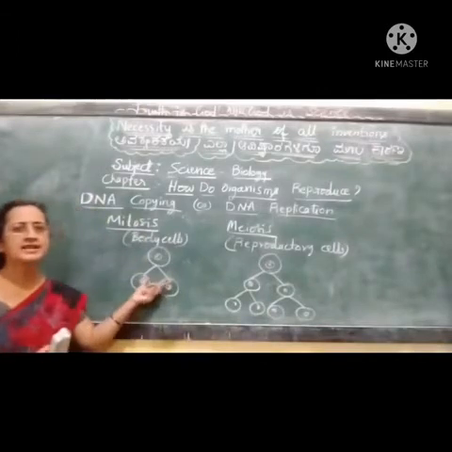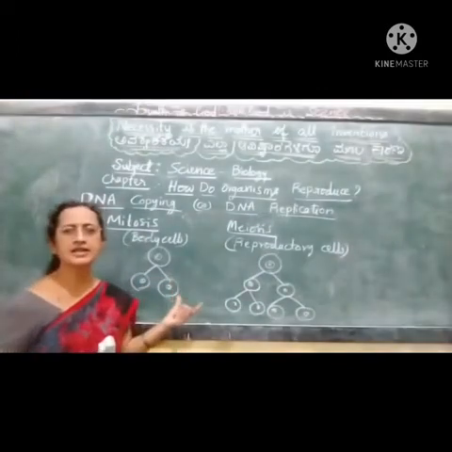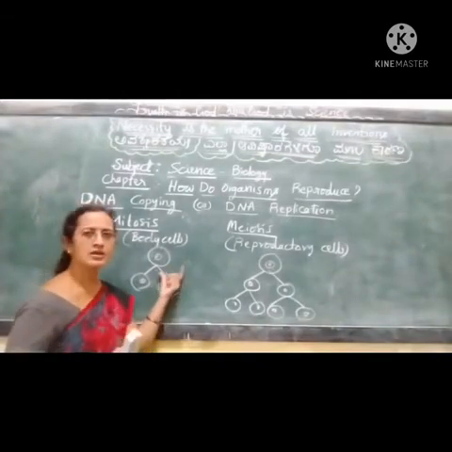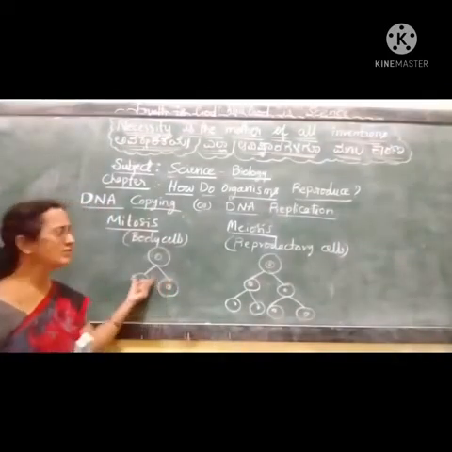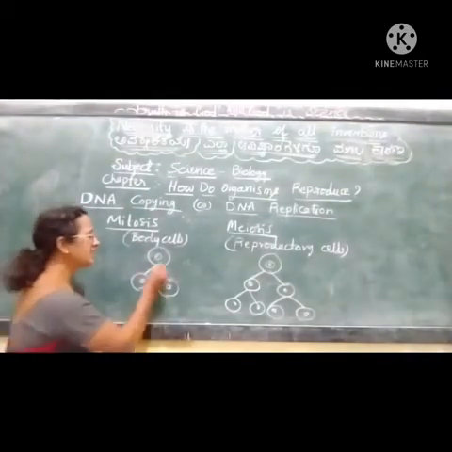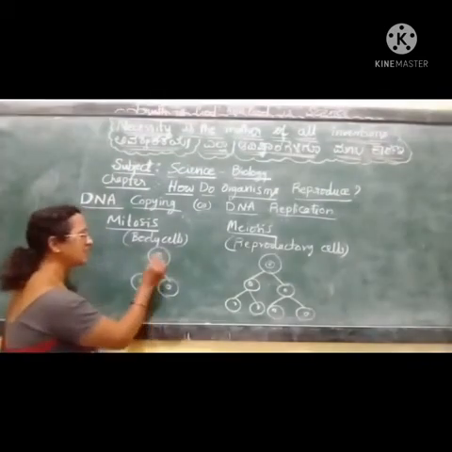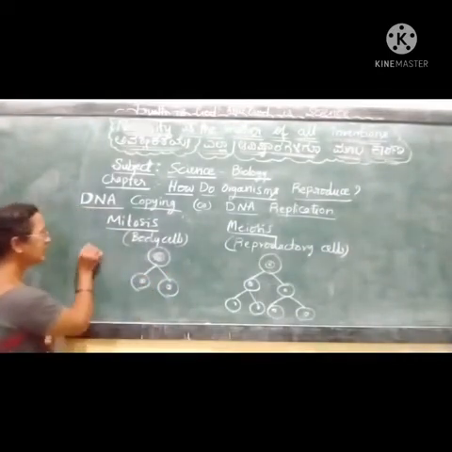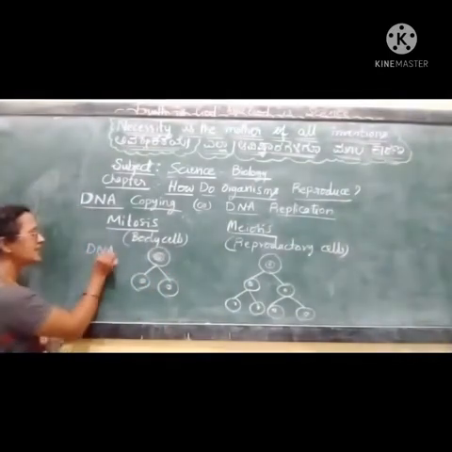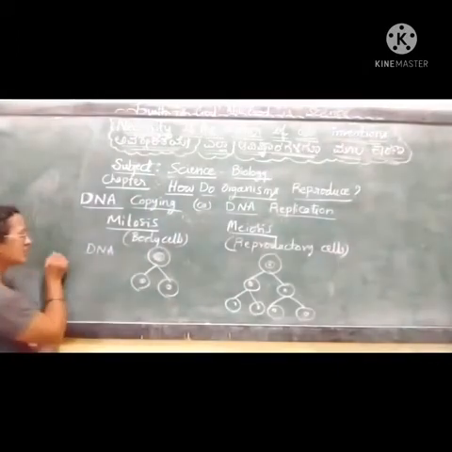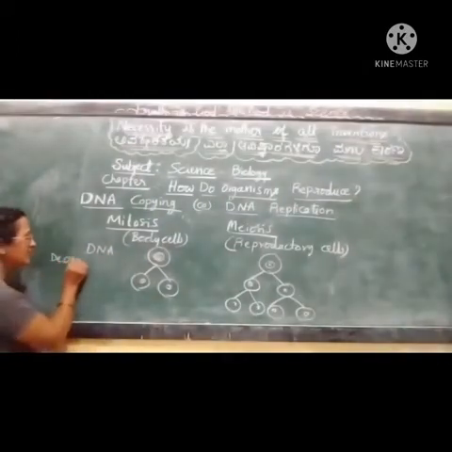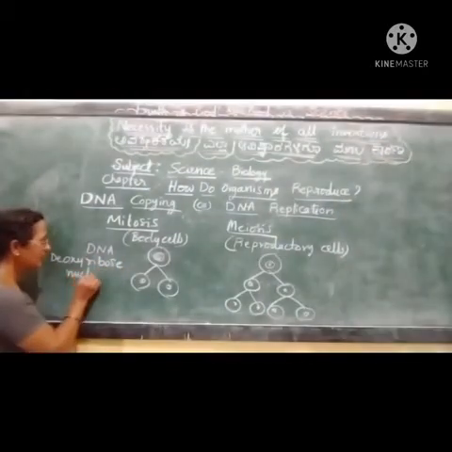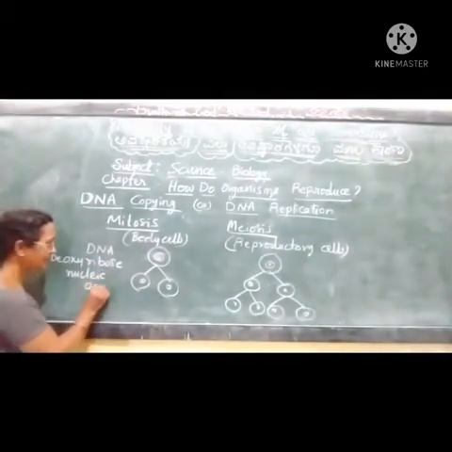Take the body cells, for example, our skin, blood, bone and muscles. In all those places the cells have genetic material. Any cell inside its nucleus contains DNA as the genetic material. DNA means deoxyribonucleic acid, and this has to be divided.